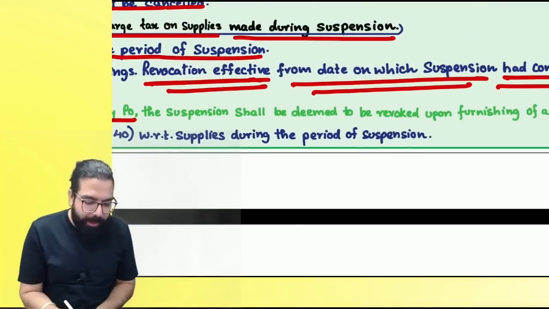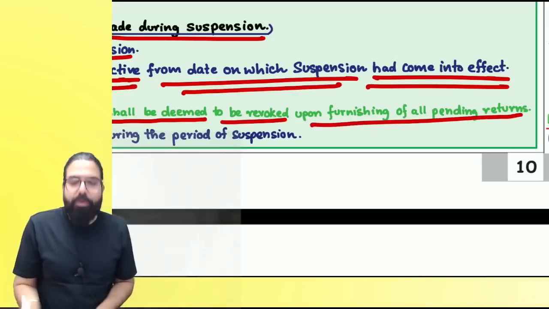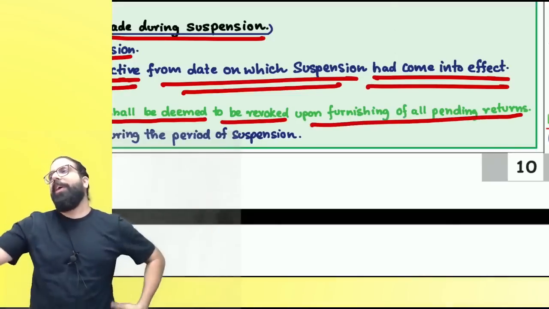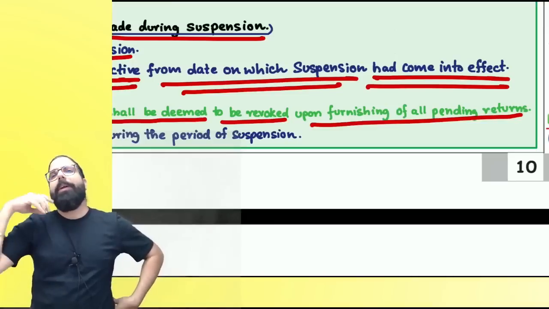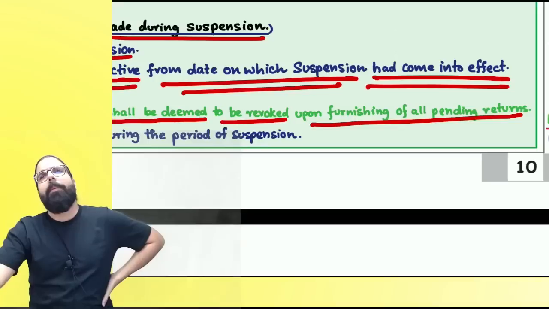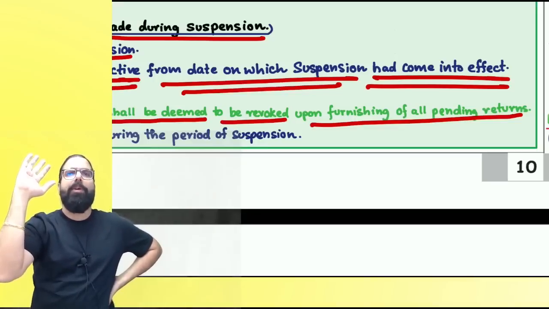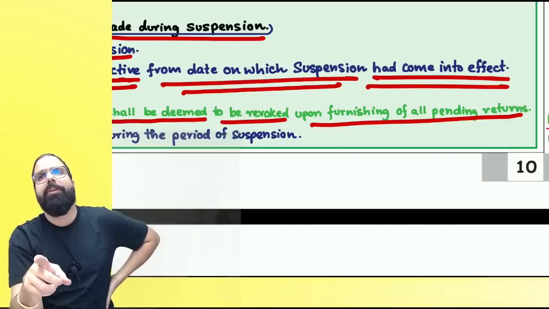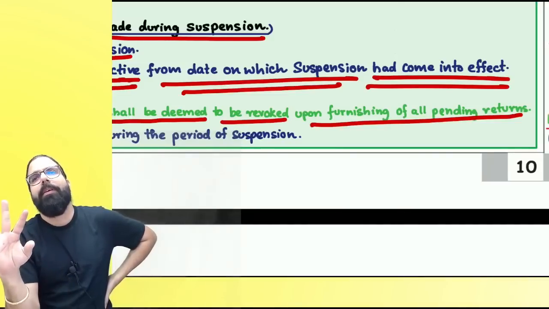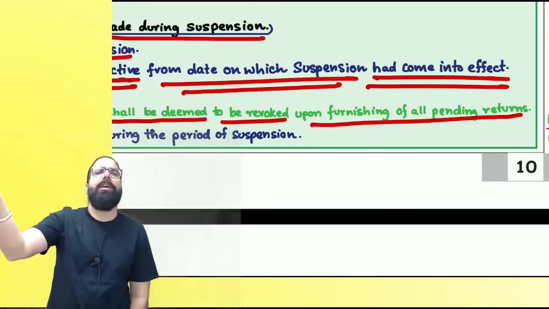Then they are telling the suspension shall be deemed to be revoked upon filing of all the pending returns. You did not file your return. Show cause notice came. The proper officer told, from this day I am suspending your registration. Are we clear, everyone? Your registration got suspended. Now what will happen? Go online, file your return. Automatically, suspension will be revoked.